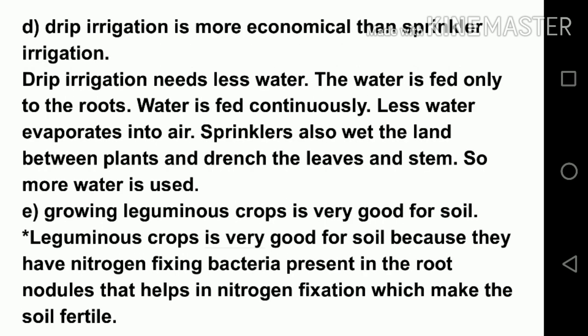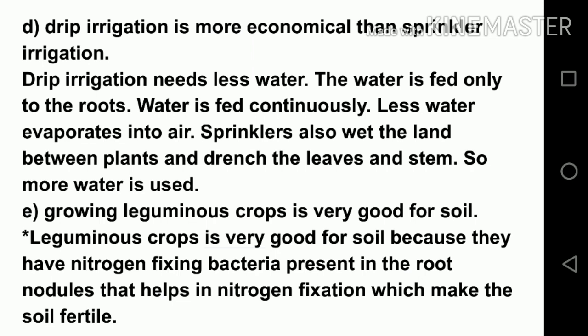The next question is, drip irrigation is more economical than sprinkler irrigation. Why? So students, drip irrigation needs less water. There is less chance of wastage. The water is fed only to the roots, and continuously, so less water evaporates into the air.